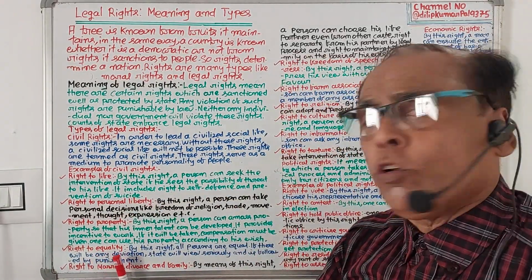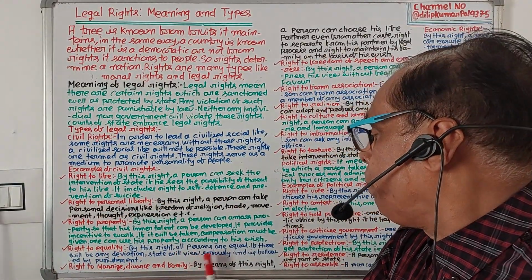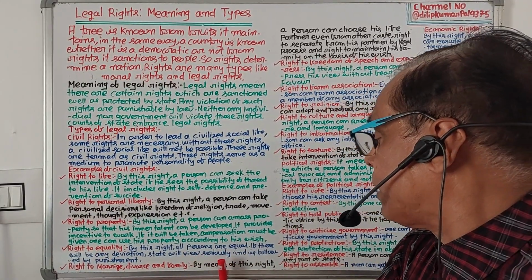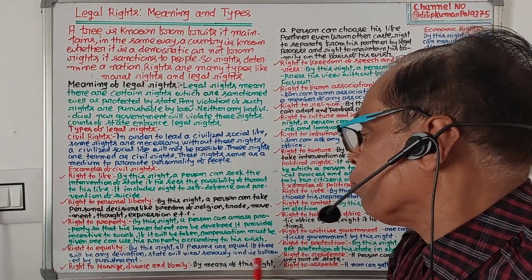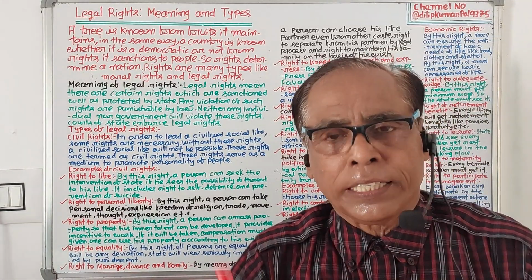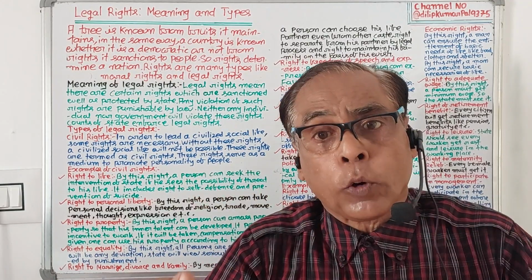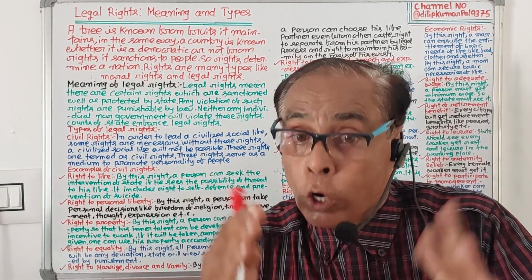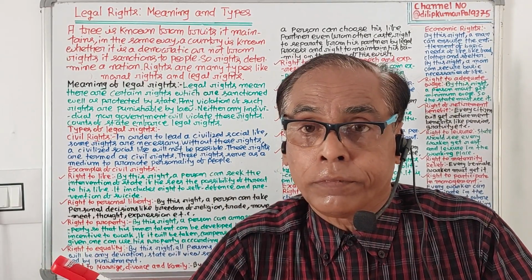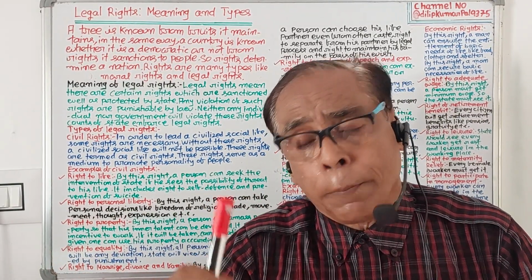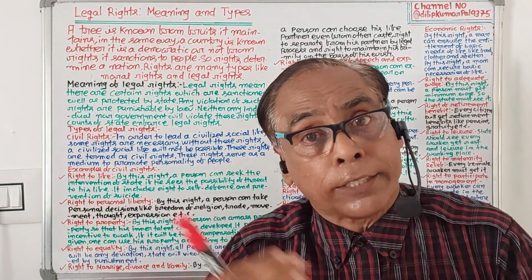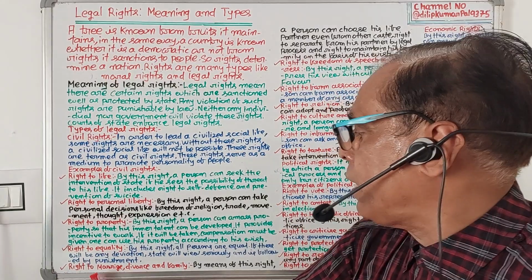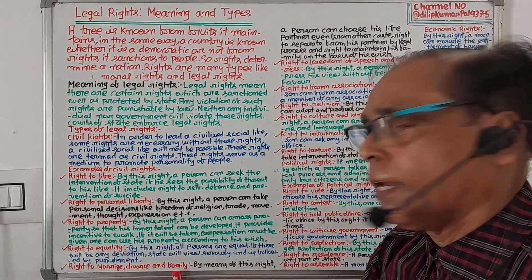Now 4, right to equality. By this right, all persons are equal. If there will be any deviation, state will view seriously and is followed by punishment. In the society, there is right to equality. Right to equality means all people are equal. If there will be any violation in this context, a person can seek the help of state and state will come forward to protect right to equality.